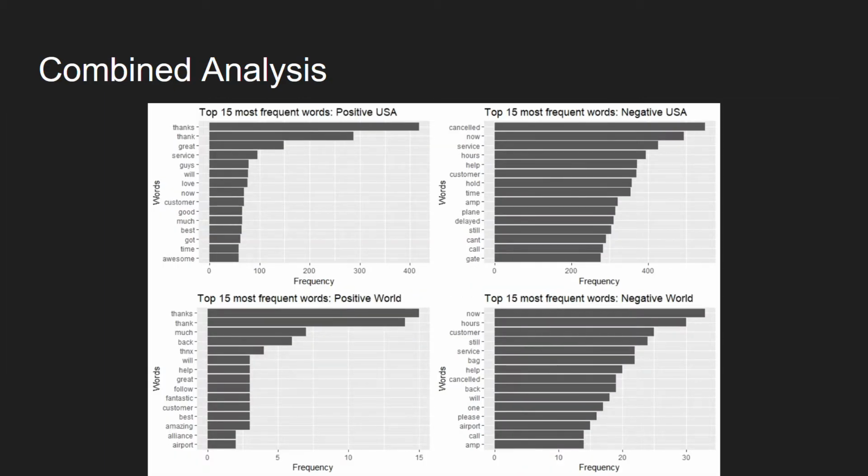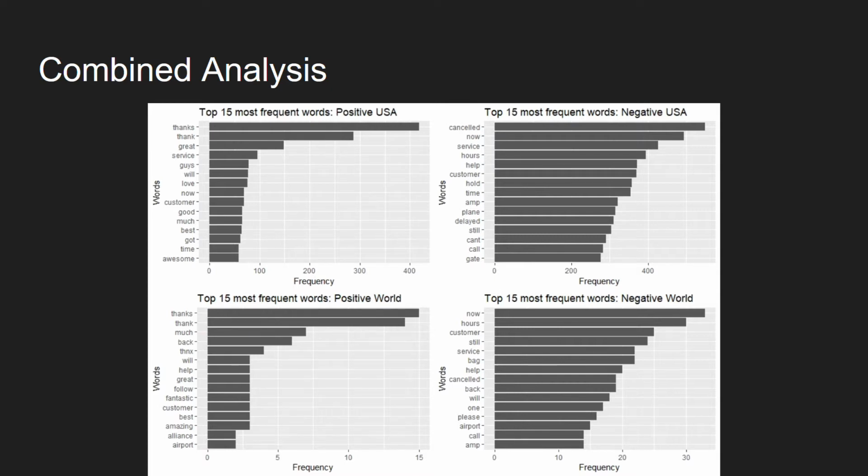Entering into the combined analysis, where we attempted to combine both the geographics and the topic analysis, we essentially found not very much of a difference. I expected there personally to be a much bigger difference than there was. But I guess maybe my understanding of global cultures is a bit less nuanced than it should be. The top words generally were the same on both ends, both positive and negative, for the USA and the world.